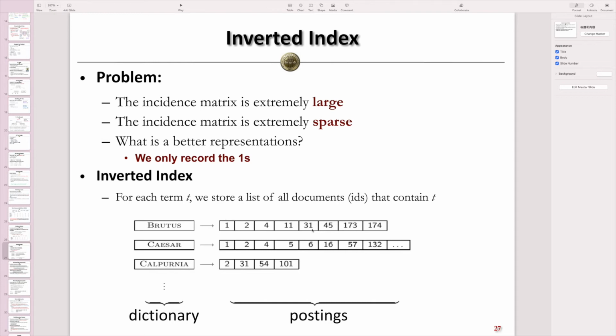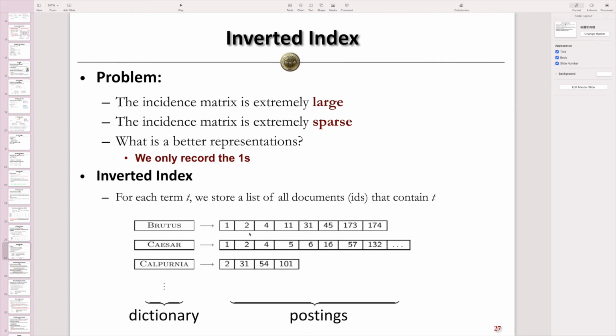So in other words, for each of the terms like T, we can store a list of all document IDs which contain the term. In this way, given a term, we can access all the document IDs containing it by following this dictionary as well as the arrows. Compared with the previous matrix, this inverted index based on the dictionary and the postings will be much smaller. Also, inside it, we only record the entries with value 1s we mentioned before. We only record the IDs of documents which contain these terms. In other words, the posting list of each term will be very dense compared with the previous matrix. It can save lots of storage space, as well as help us access documents in a very fast manner.